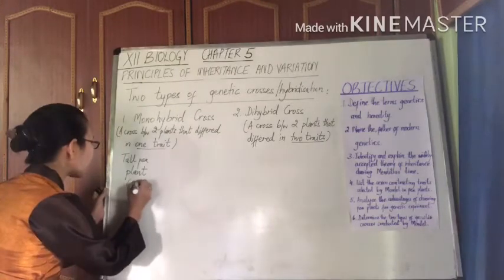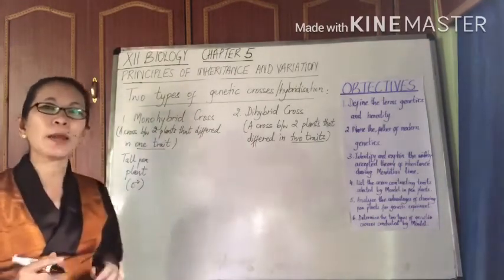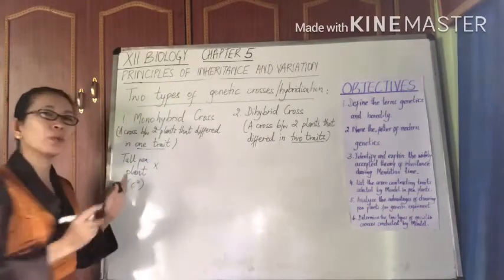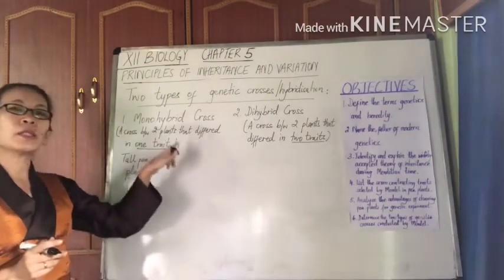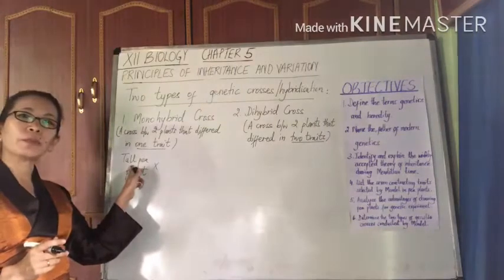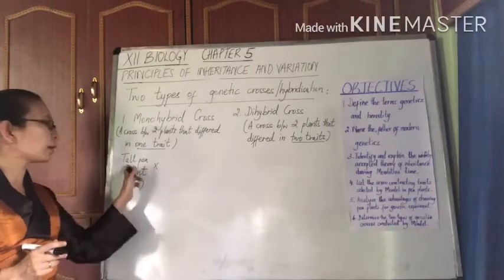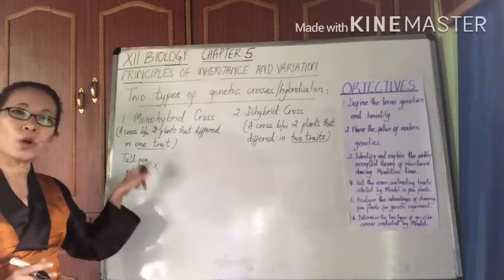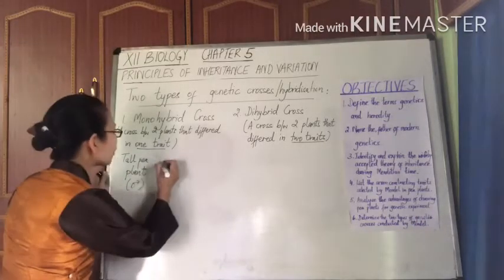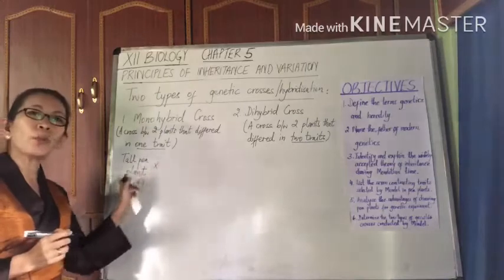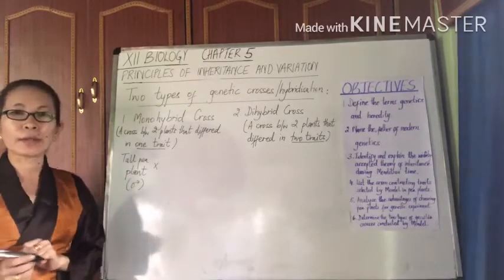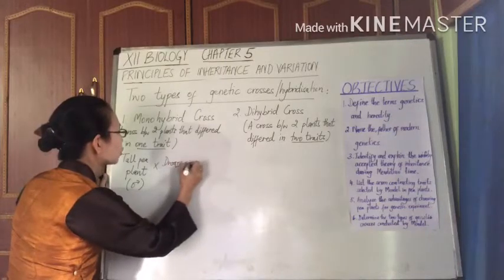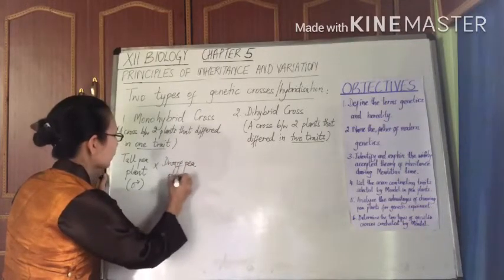I'm going to take the tall plant as, let us say, the male parent, and this male parent is to be crossed with another parent differing in this character. Just because the male parent is a tall pea plant, the female parent to be used here has the opposing form of the tall character, which is dwarf. So this is crossed with a dwarf pea plant.